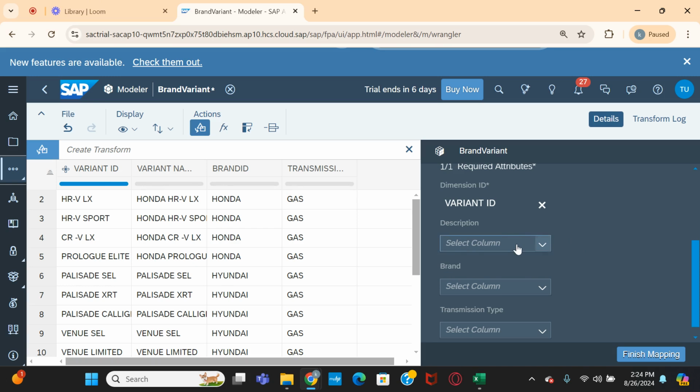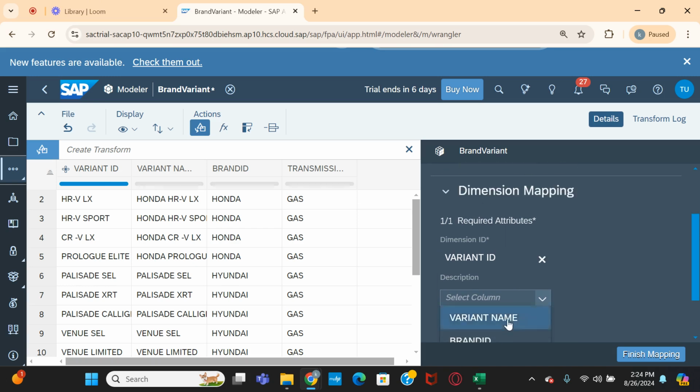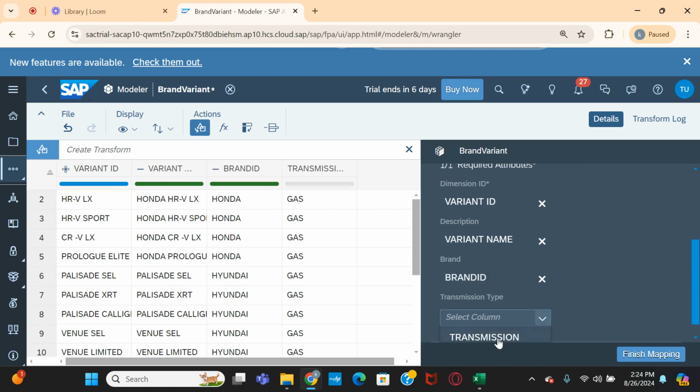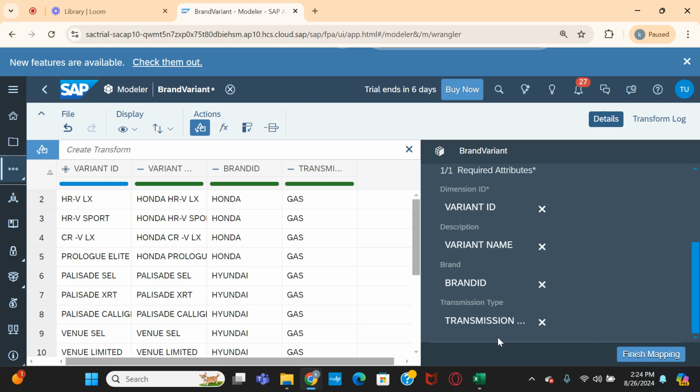In the same way, description also, let us map variant name to the variant name, and brand ID. Now transmission type, transmission. I have mapped all the fields. Another interesting thing is it is highlighting with different colors. So this green is telling that yeah, they are the attributes.